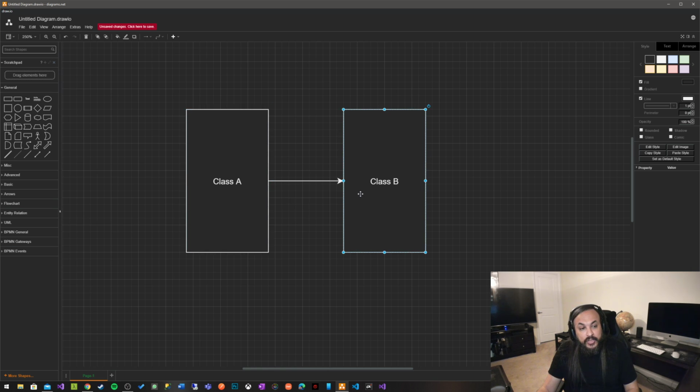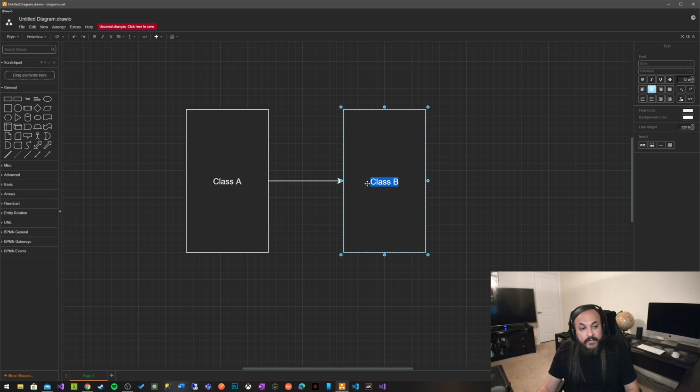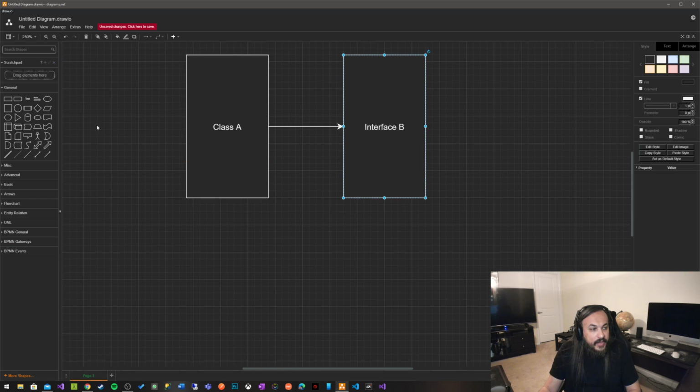So I can't interchange class B unless, okay, the real situation here would be an interface B, and you have a class B that actually implements that interface, like this.